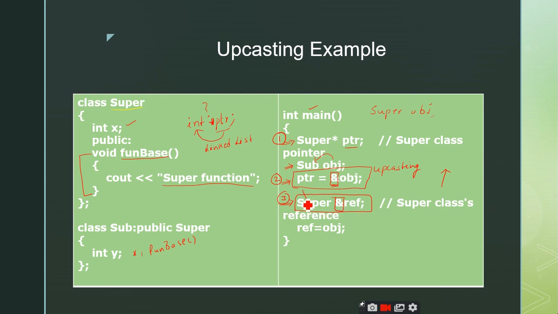So super is the superclass, the name of the class, and I am using the variable called ref. Ref is nothing but the reference, right? So this is the syntax of how you create a reference to the superclass. Pointers and references are different, with a very slight line of difference, right?